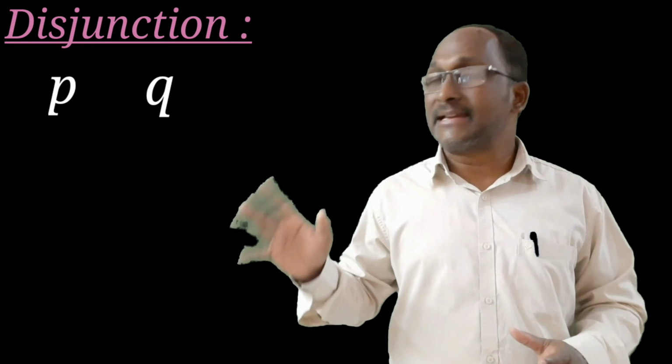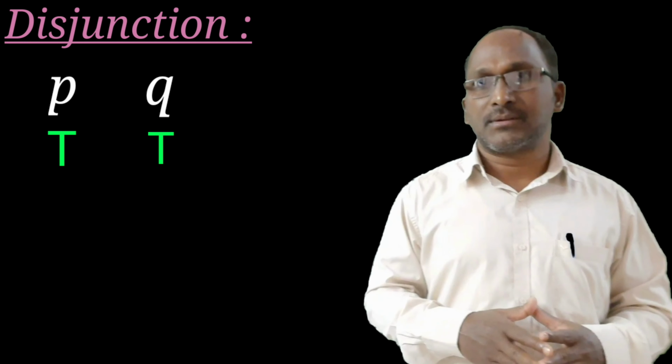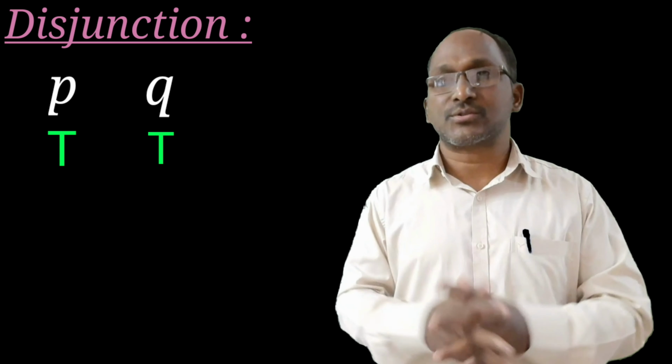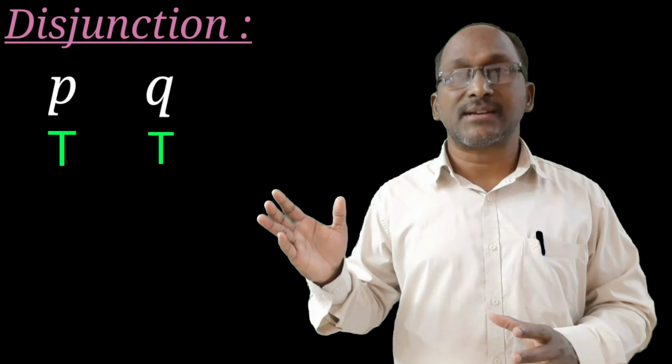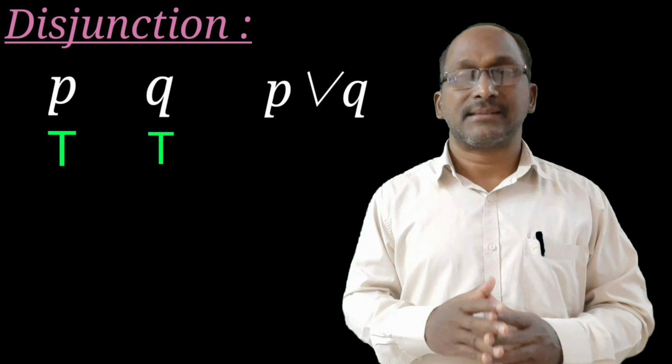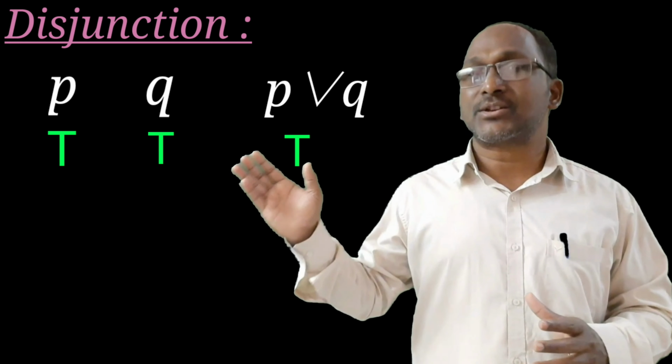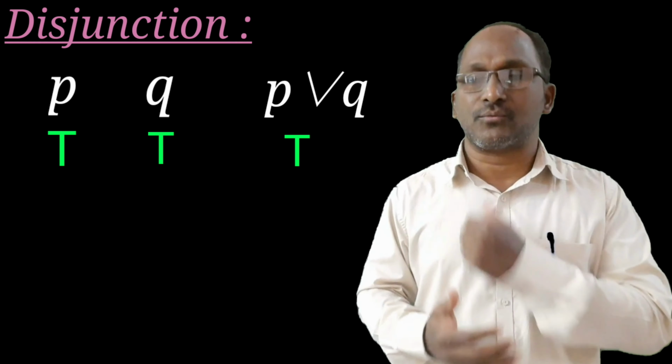In the first case, the student has finished maths work, English work also. So, P is true and Q is true. That's why, in this case, the teacher says you are a good student. It means what the student has done is right. That's why the truth value of the disjunction is true. That's why true or true is true.